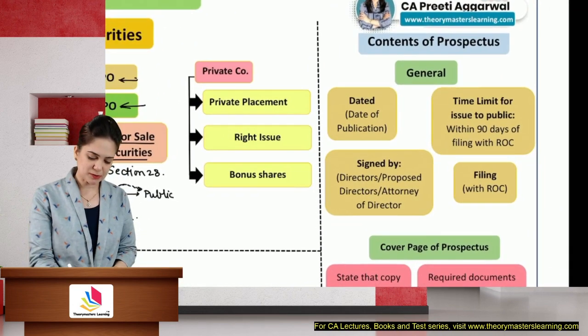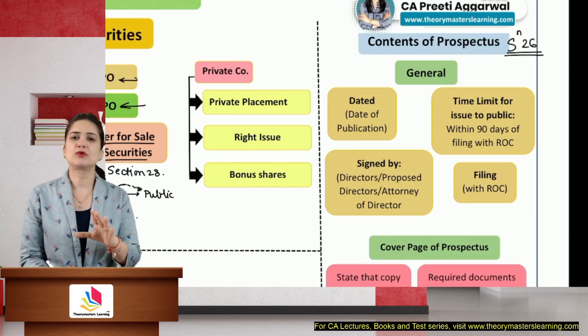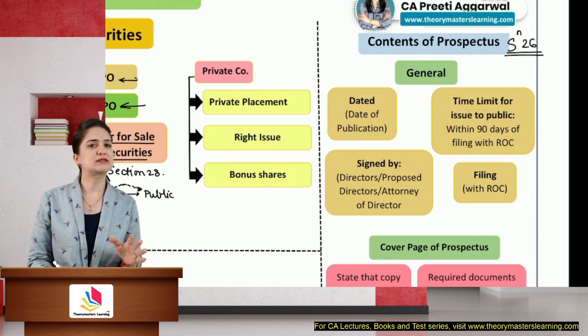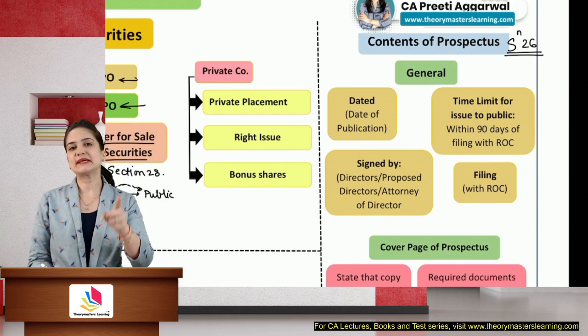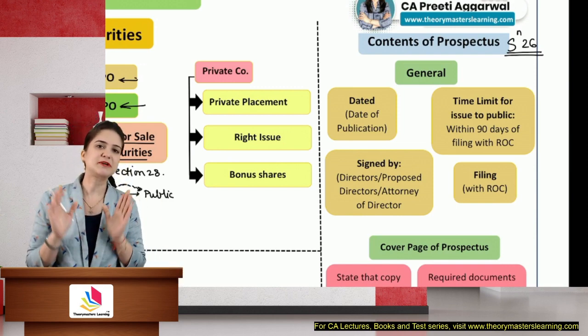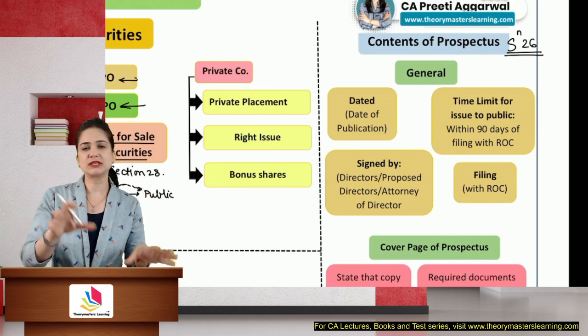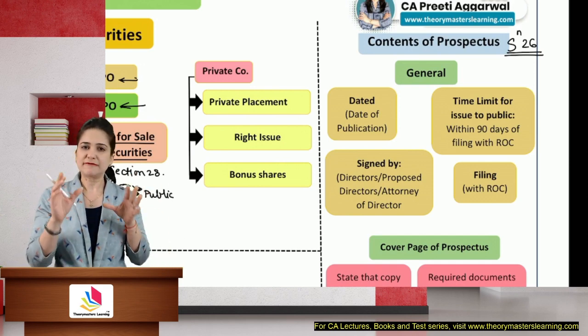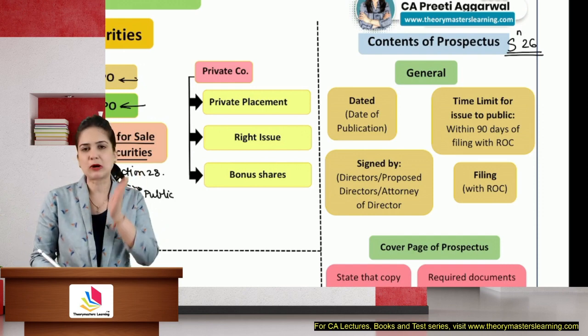What are the contents of the prospectus? It is discussed under section 26. So what are the basic requirements of the prospectus? Students, you should know that the prospectus is the only document on the basis of which investors decide whether or not to purchase the shares of the company. So the law says that whatever is mentioned in the prospectus must be true and accurate. There is a list of disclosures required in the prospectus. The law is very vigilant. They are very clear that because the public is involved, you have to inform them about these things.